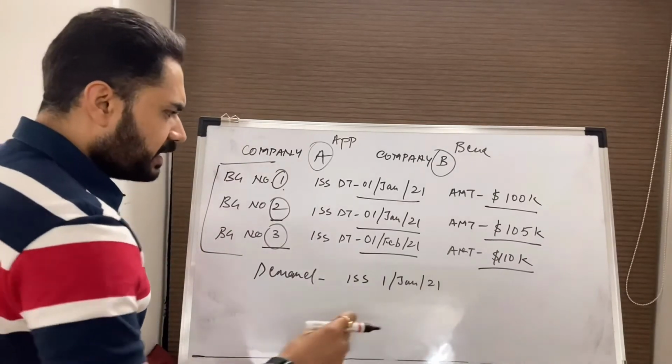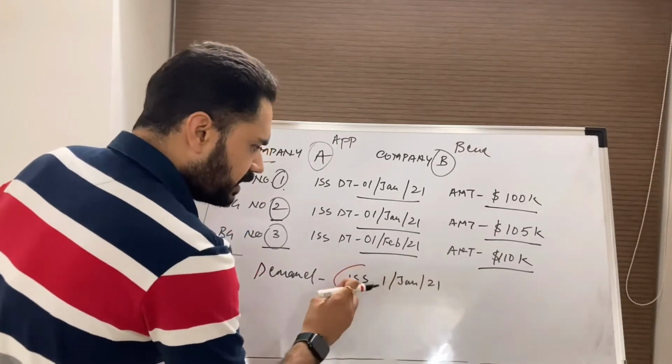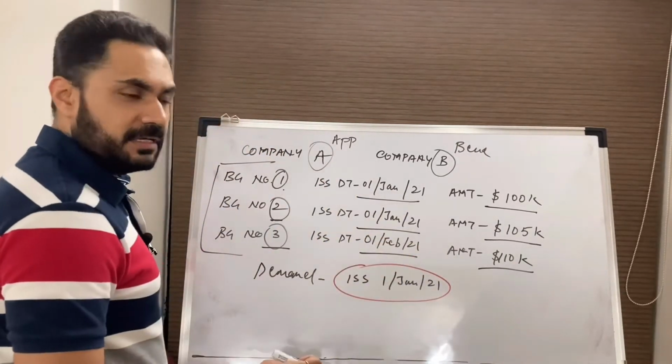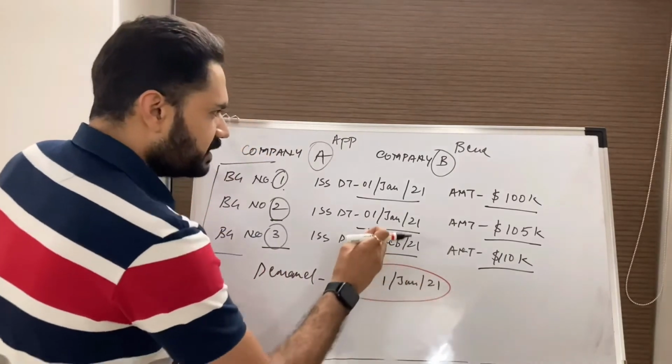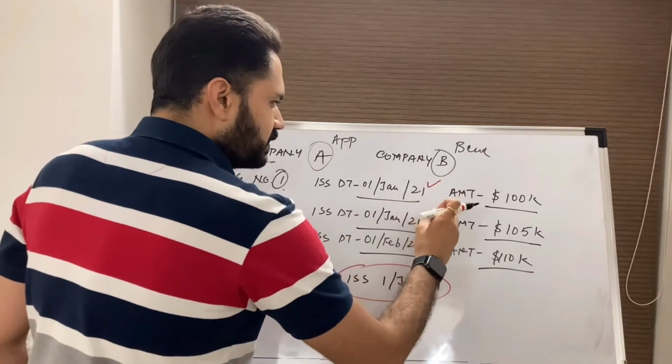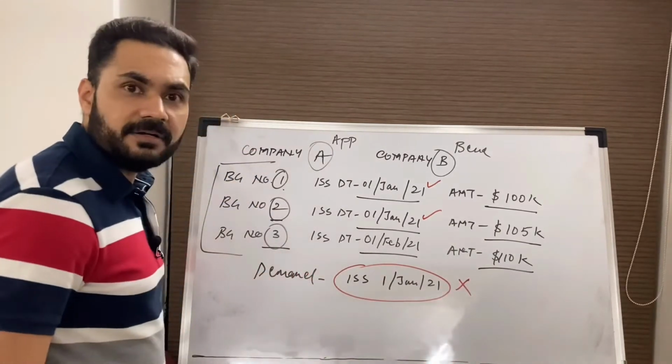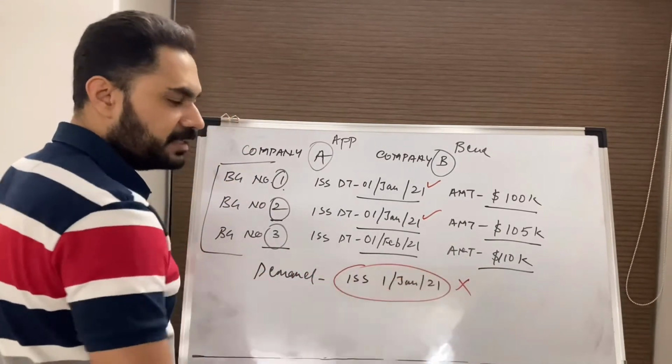Can you identify with this detail under which BG this demand is presented? Because this satisfies with this also as well as this also. So I cannot identify under which guarantee this demand is presented.